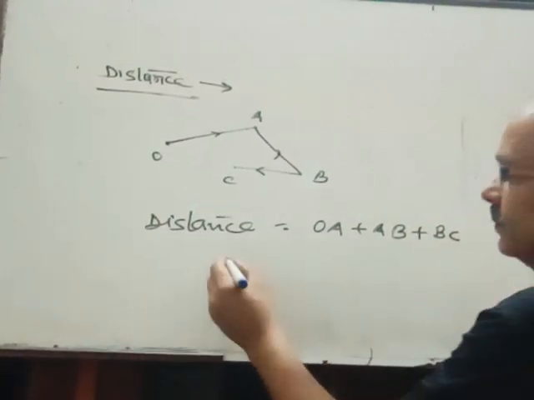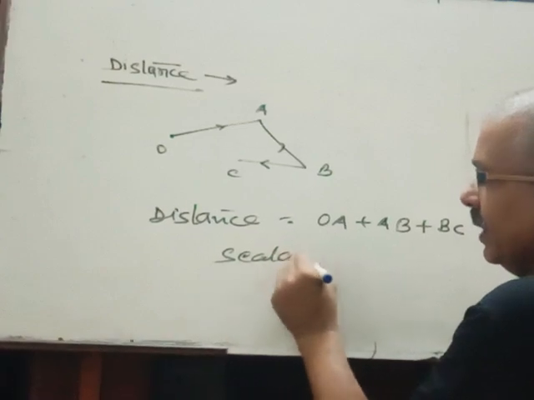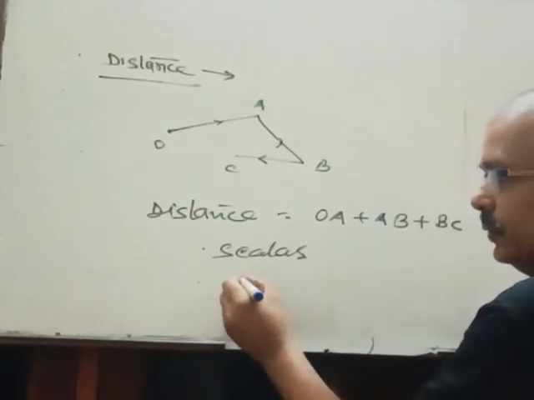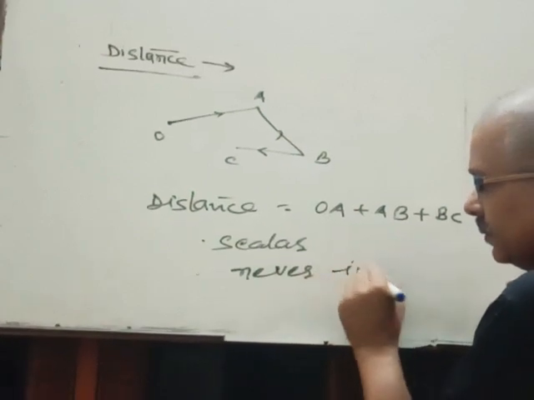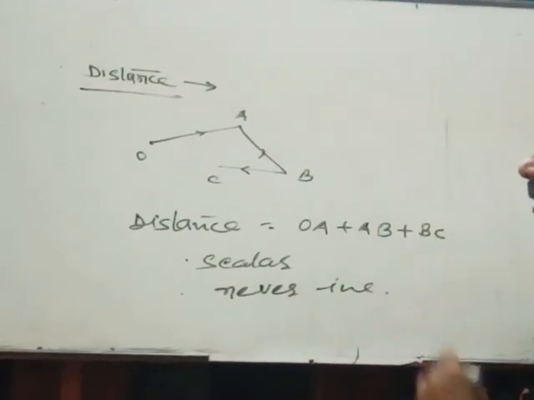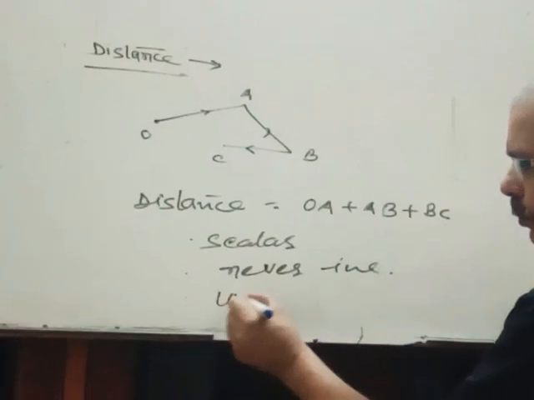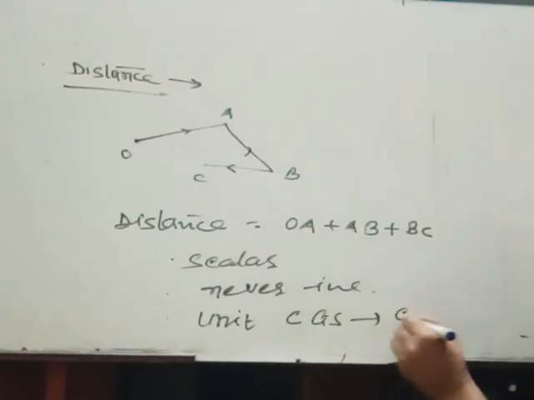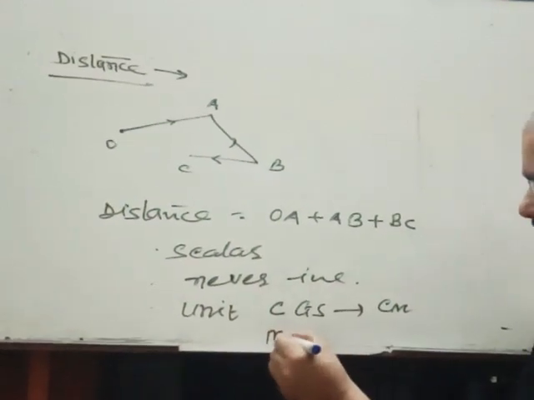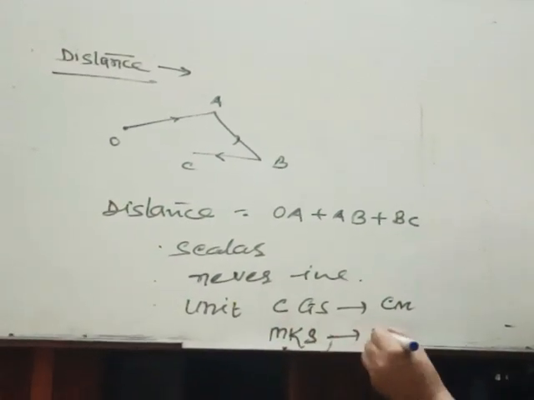It is a scalar quantity, so it is never negative, always positive, and its unit in CGS is centimeter and in MKS it is meter.